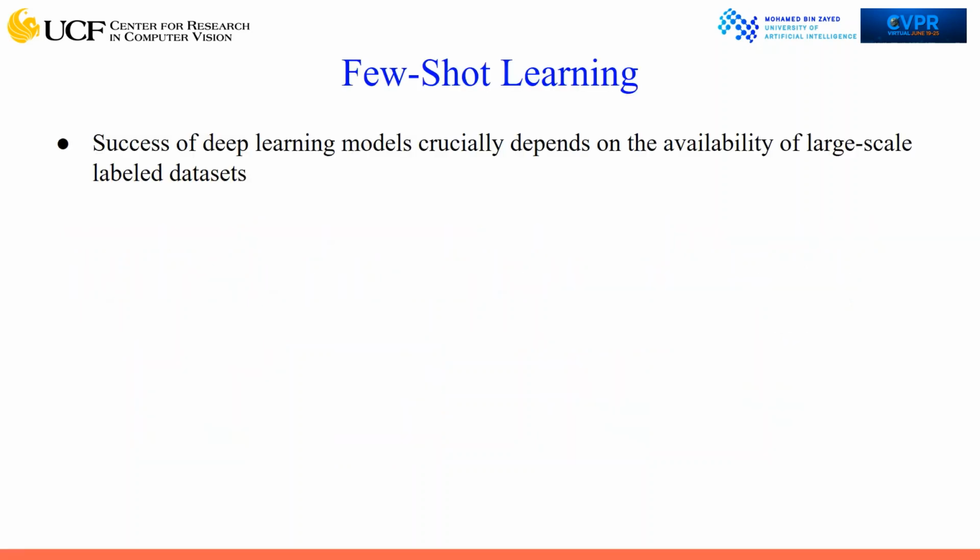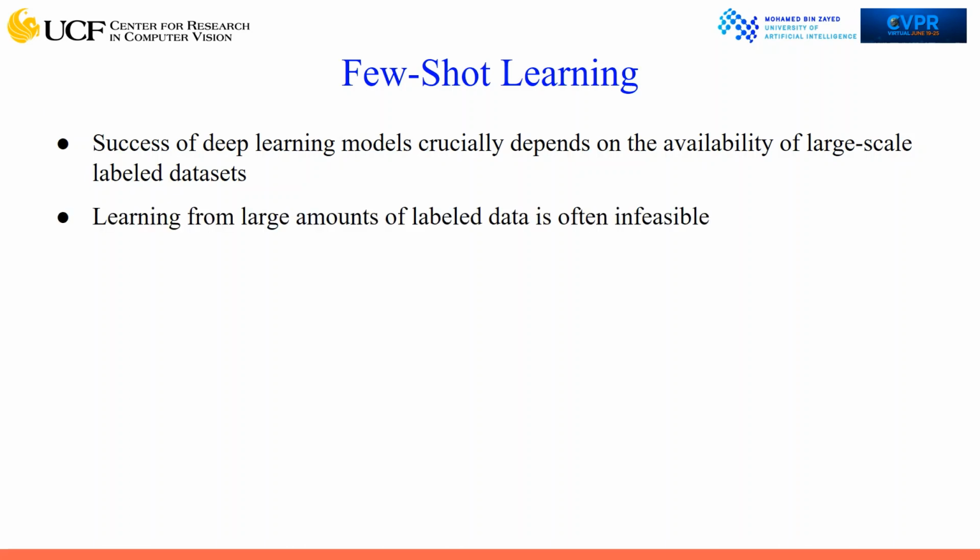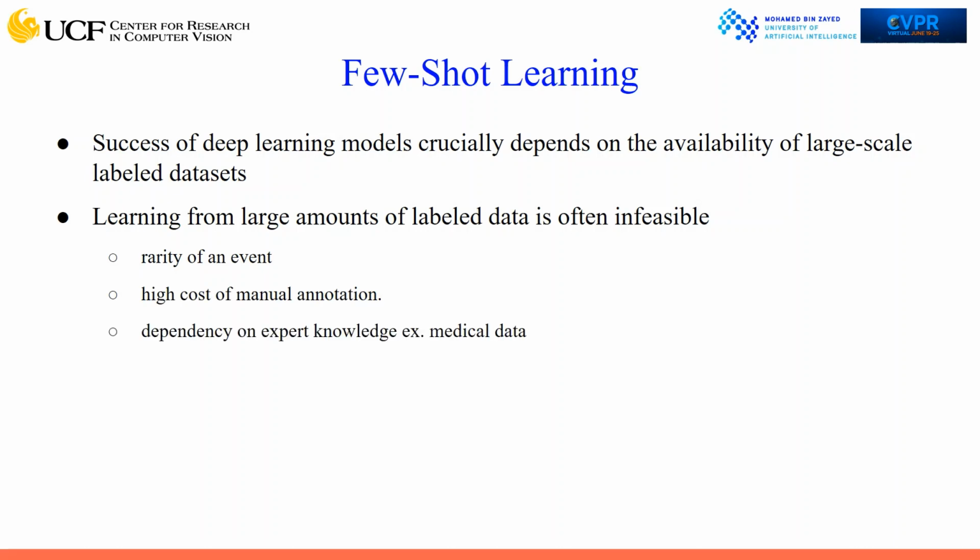Deep learning methods crucially rely on large labeled datasets. However, learning from large amounts of labeled data is often infeasible for a multitude of reasons. For instance, an event can be very rare so that there won't be many samples for that. Besides, manual annotation is costly and also might depend on expert knowledge.